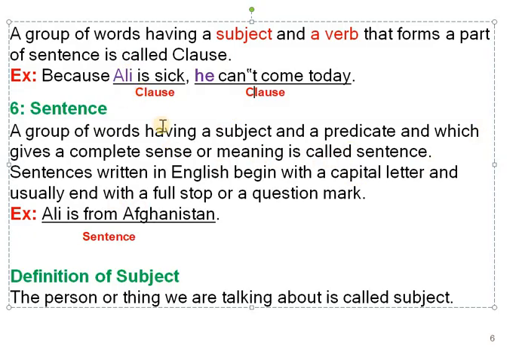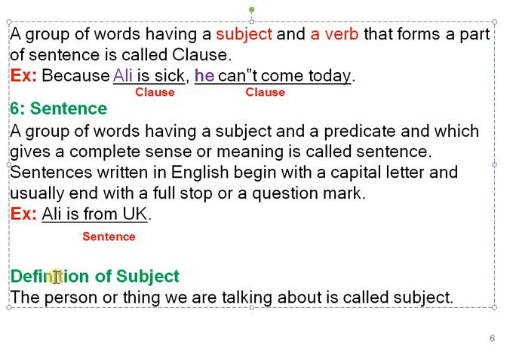But a phrase does not have a complete thought. Keep this in mind. Sentences written in English begin with a capital letter and usually end with a full stop or question mark. For example, Ali is from Afghanistan, Ali is from Saudi Arabia, Ali is from UK, Ali is from Pakistan, Ali is from China. You can say this type of sentence.